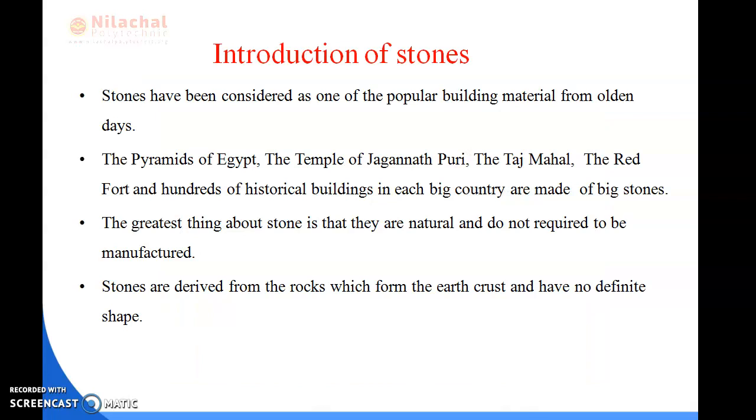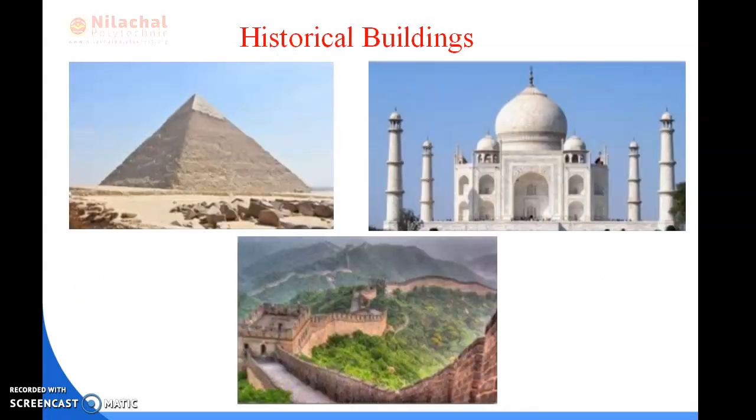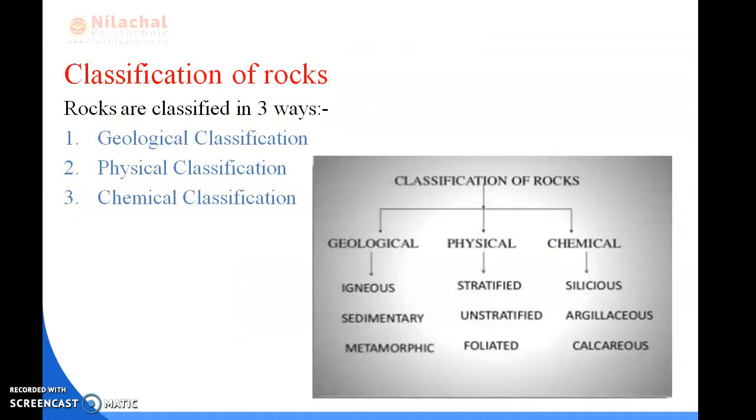Stones, as we know, have been considered one of the popular building materials from olden days, and they are derived from the rocks formed in the earth's crust, and have no definite shape. These are historical buildings, and they are made of stones. Here are the classifications of rock. I have told you there are three types: geological, physical, and chemical.